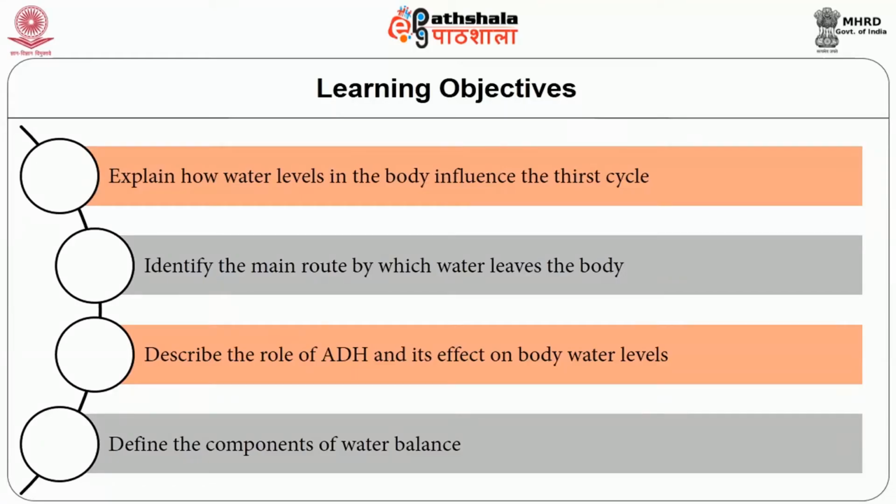By the end of this section, you will be able to explain how water levels in the body influence the thirst cycle. Identify the main route by which water leaves the body. Describe the role of aldosterone hormone and its effect on body water levels. Define the components of water balance.